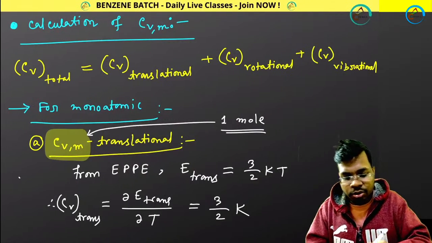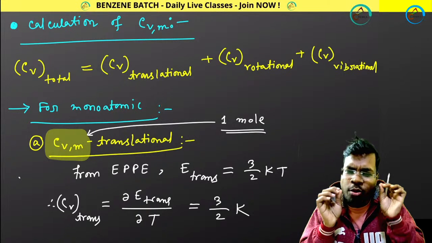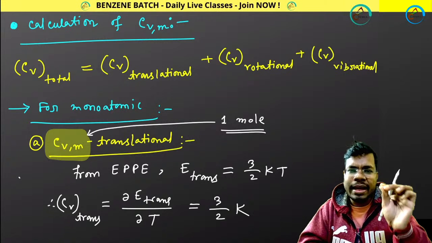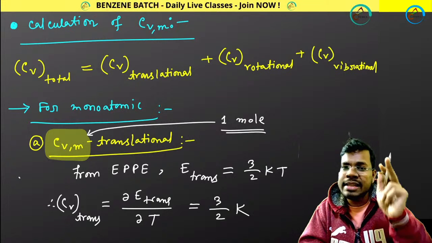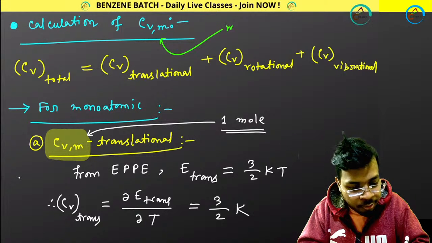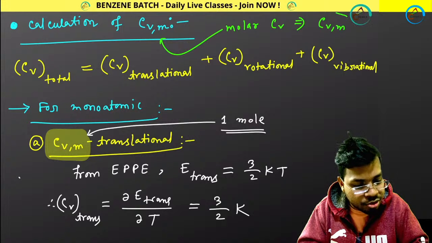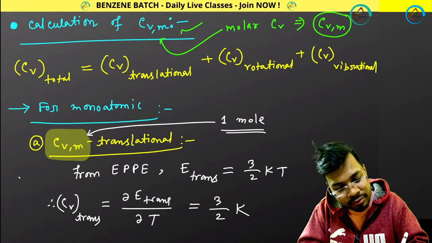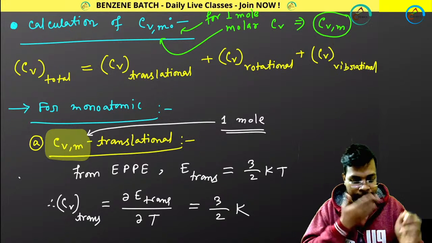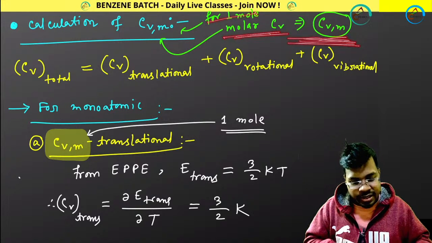Perfect. Next one. Coming to the calculation of CVM. So how can you calculate Cv? Generally I won't calculate Cv for any number of moles or any amount. I will be calculating Cv for 1 mole. That is called molar Cv, represented through CVM. Remember, for 1 mole only. So for 1 mole I will be calculating this molar Cv. Great.